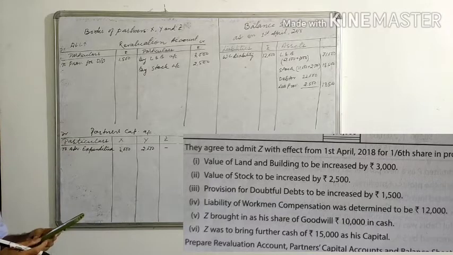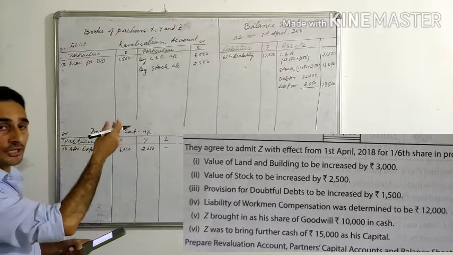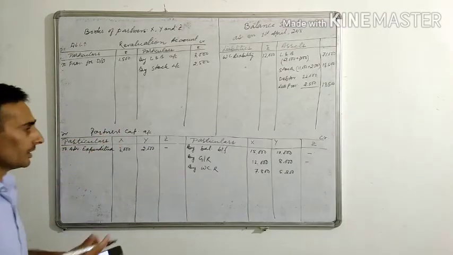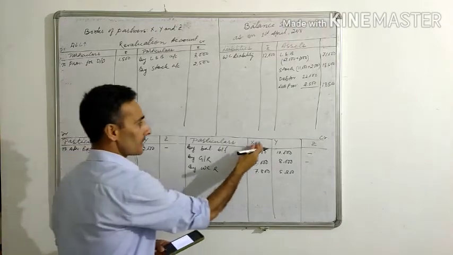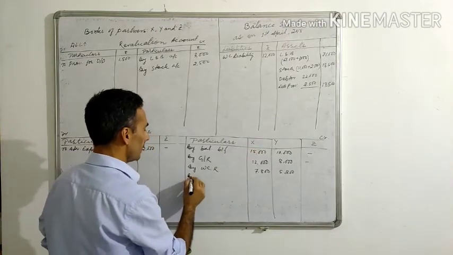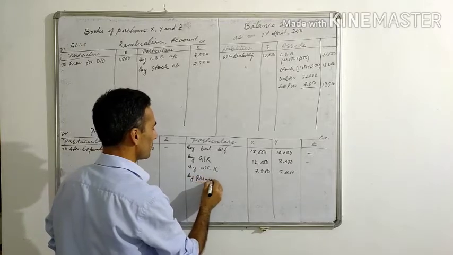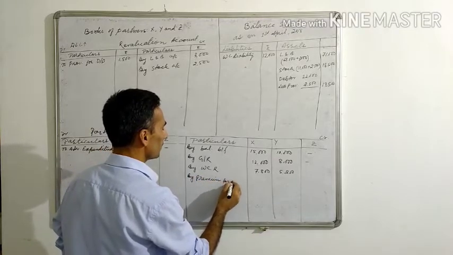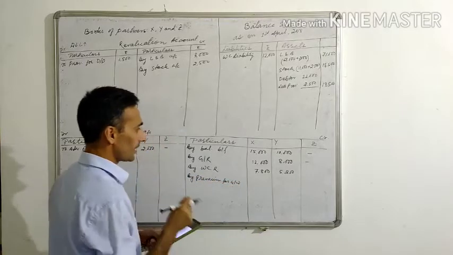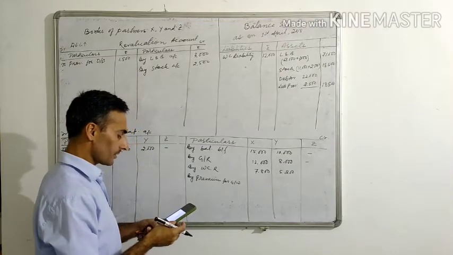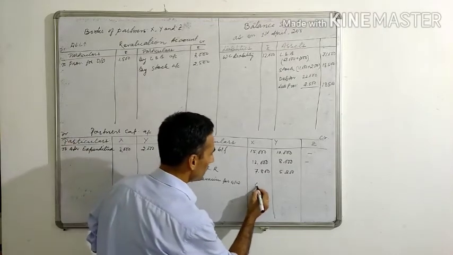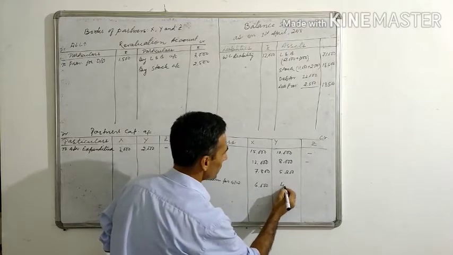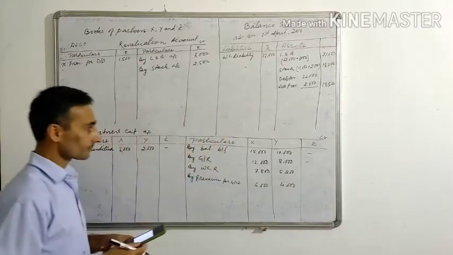Z brought in a share of goodwill. I've already talked about the share of goodwill, that is the premium. Premium is given to whom? To the partners X and Y. So, by premium for goodwill, we have already distributed this amount, 6,000 and 4,000, as per the working we did.